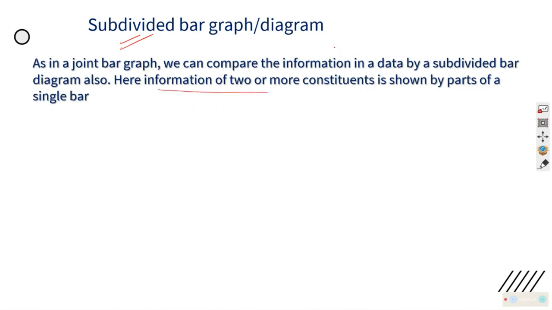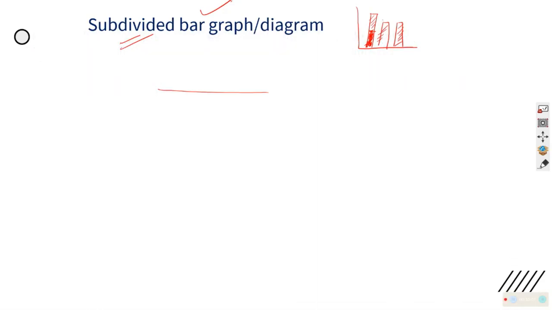When we say bar graph, what do you remember? The graph you made on graph paper, remember? You will remember when you do it on graph paper. This is bar graph structure. Subdivided, we are dividing the bar graph again into two parts, shading a part of it. So two data can be shown together, related data can be shown. I will show you how it is by taking an example.